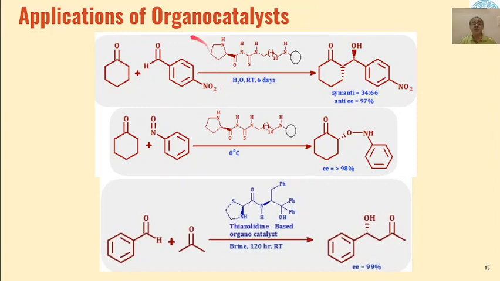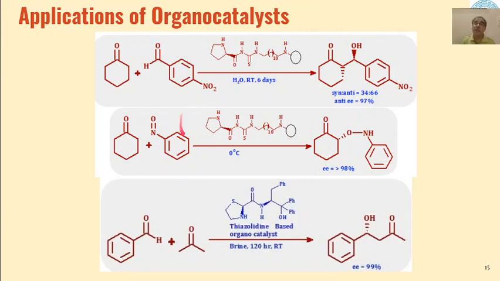Cyclohexanone reacts with para-nitrobenzaldehyde to give us this type of product where the syn to anti ratio of the product formed is 34 to 66. So we are getting an enantiomerically enriched product formation through these polymer based organocatalysts in asymmetric aldol condensation.